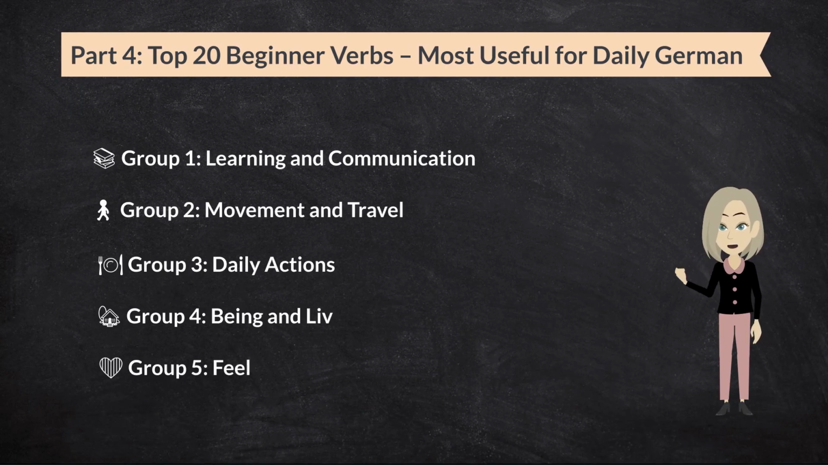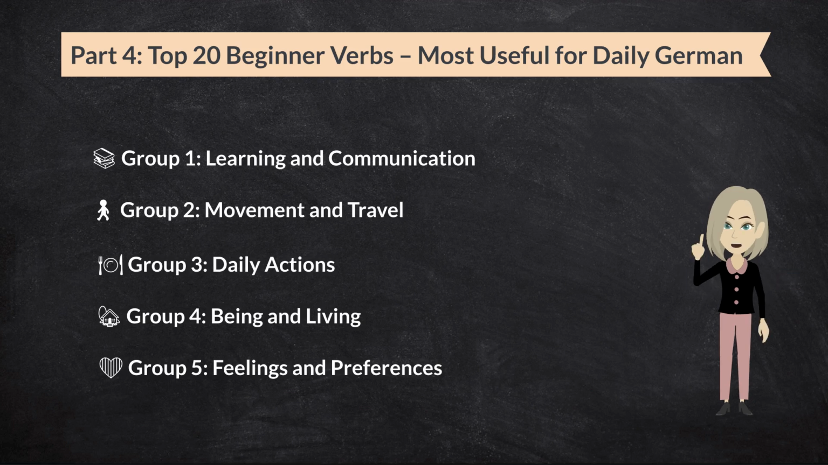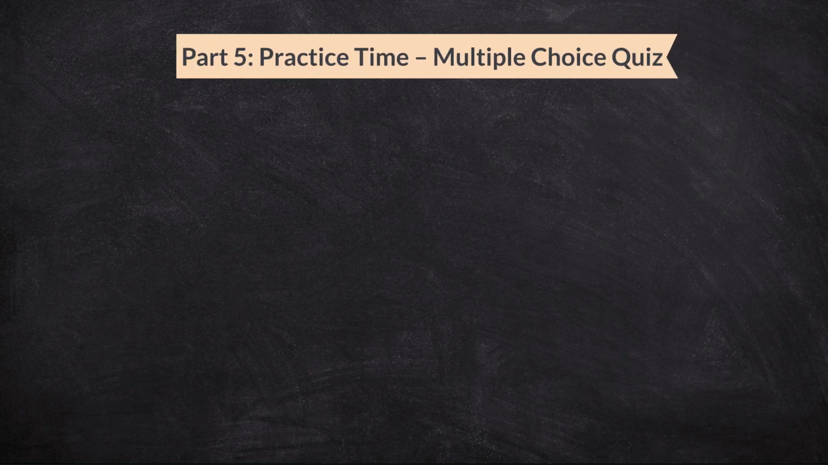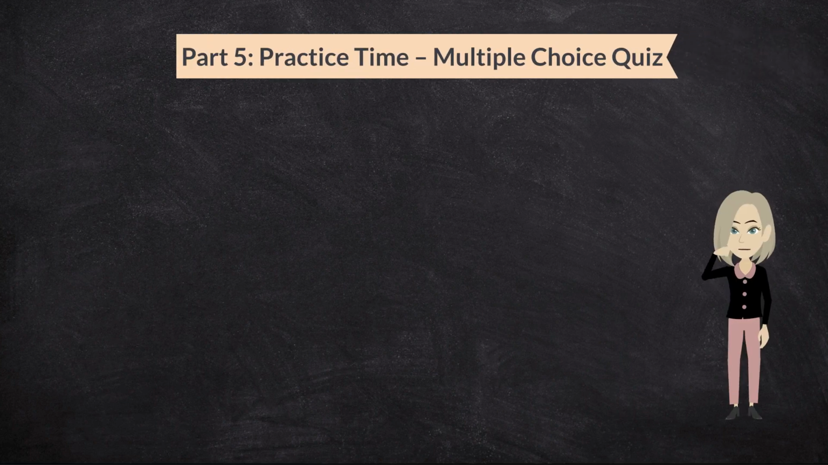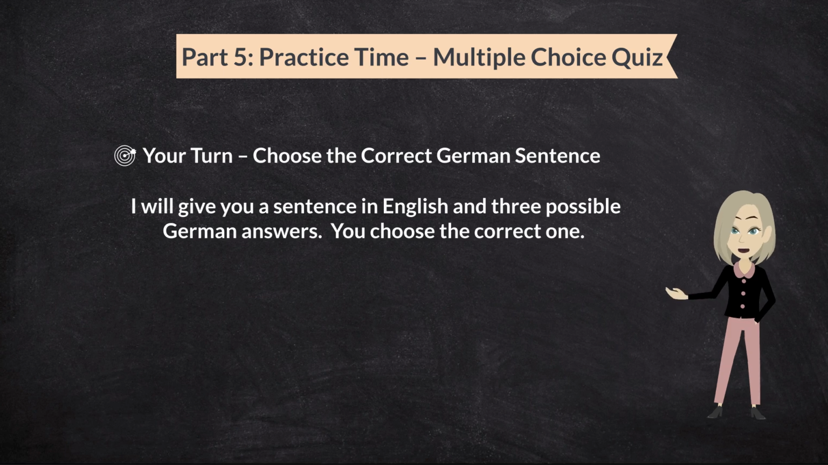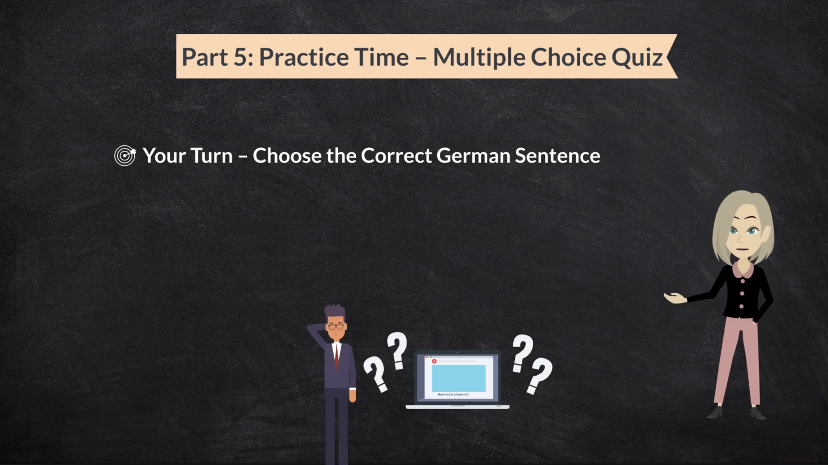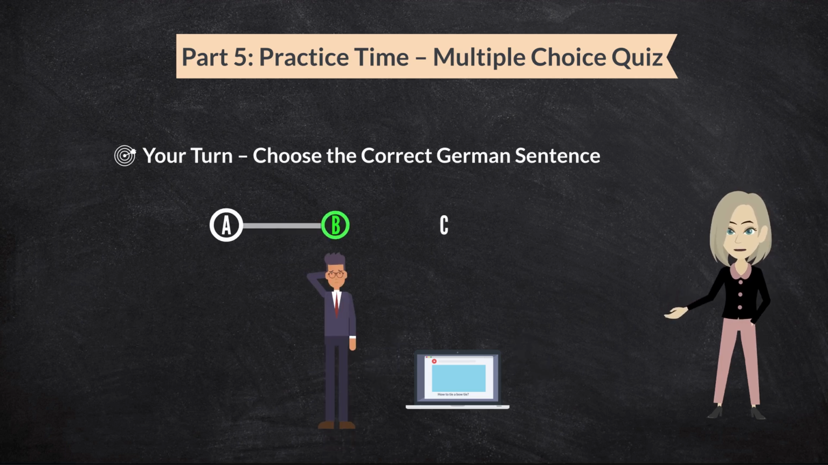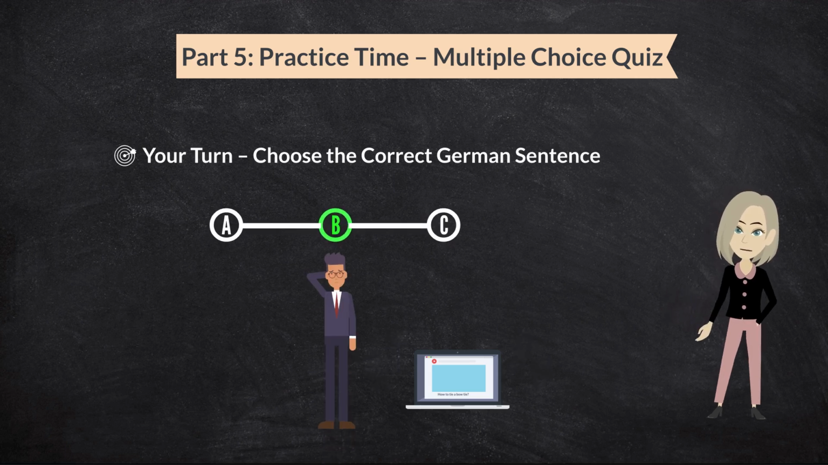These were 20 of the most useful German verbs for beginners. You can now start building simple sentences using these verbs. Part 5. Practice time, multiple choice quiz. Let's do a short quiz together. I will give you a sentence in English and 3 possible German answers. You choose the correct one. I will give the answer after each question. Let's begin.